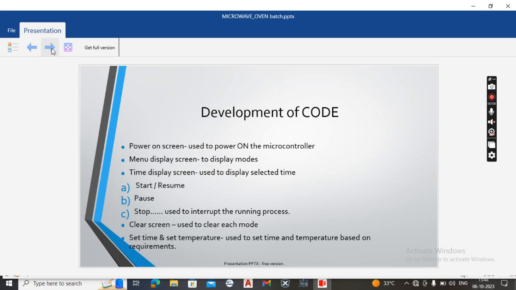Or if you want to interrupt the running process, we can select the pause button. Clear screen is used to clear each mode. Set time and set temperature are used to set the time and temperature based on our requirements.